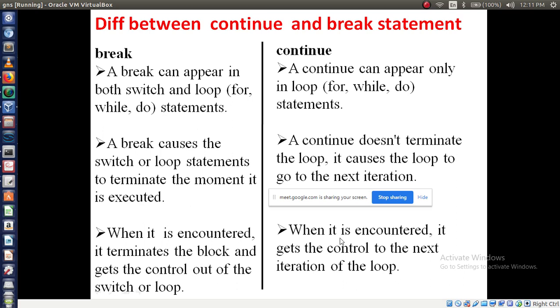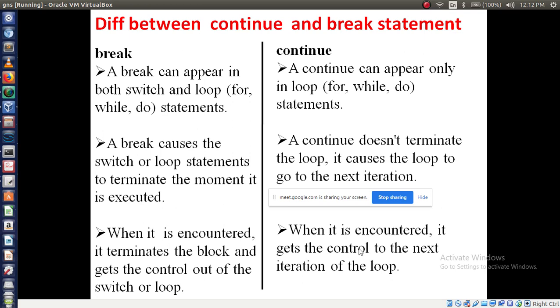Here, when it is encountered, I mean when you reach the continue keyword, it gets the control to the next iteration of the loop. It is not going to stop the execution, it will continue, but it will skip the current execution of the statement. So these all are the differences between the continue and break statements, right?